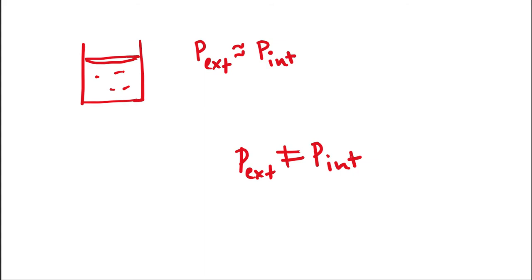Now, the work done in a reversible path is always greater than in an irreversible path. What is an irreversible path? Where the opposing forces do not have close values.